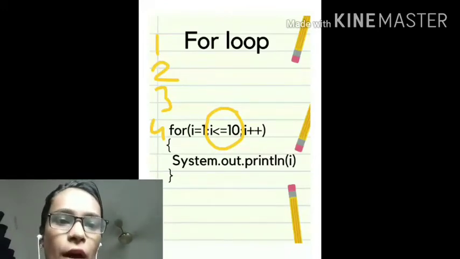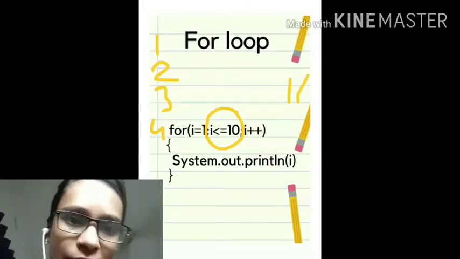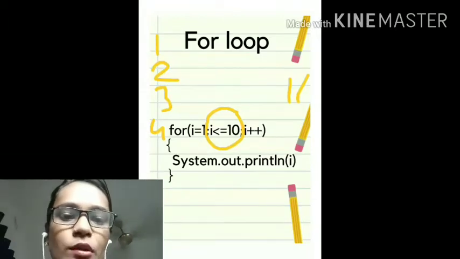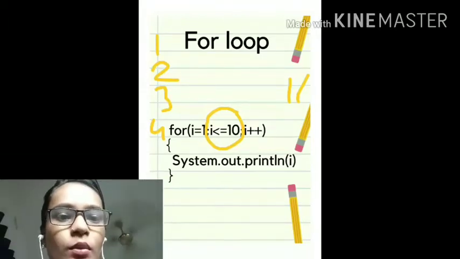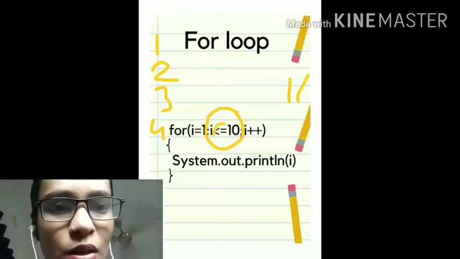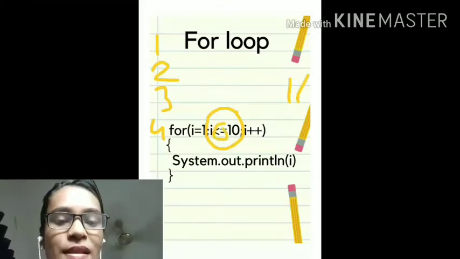When the value of i will be 11, the loop will not get executed. At that time the loop will stop. It will run till 10 only, because the condition is less than or equal to 10. Equal to is there, that means up to 10.